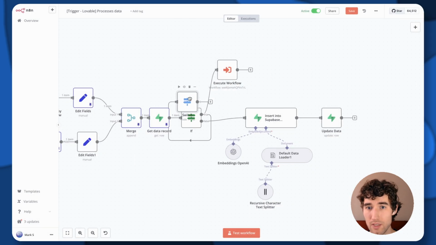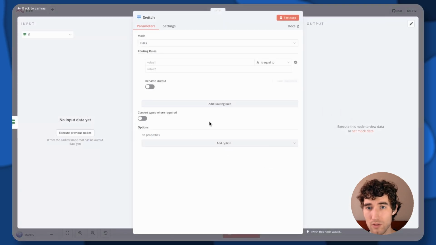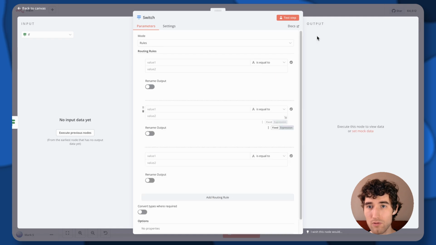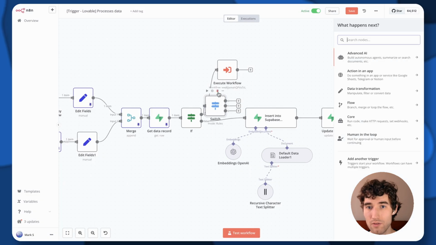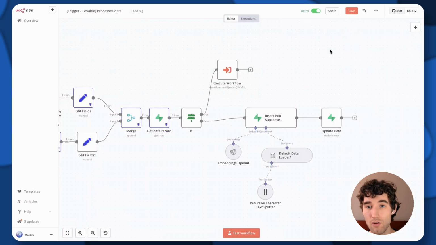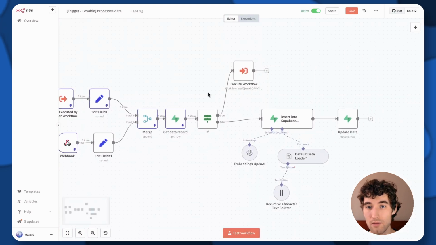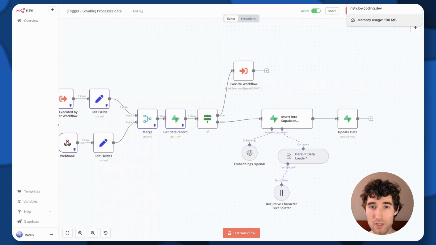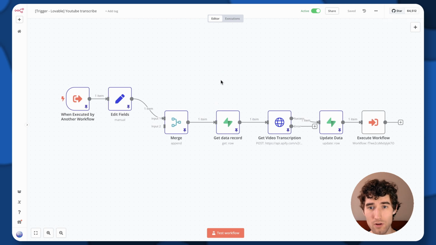And based on these different options, you can add different routing rules here. You can trigger different scenarios that will process your Instagram video or, I don't know, image, and then return back to here scenario and save it to the vector store. So if it's a video, we trigger a special process for the video transcribing.